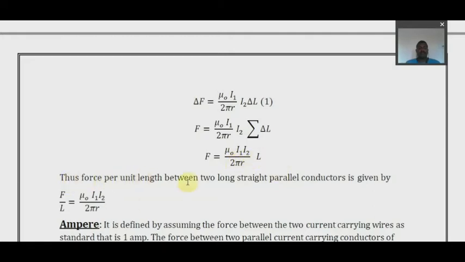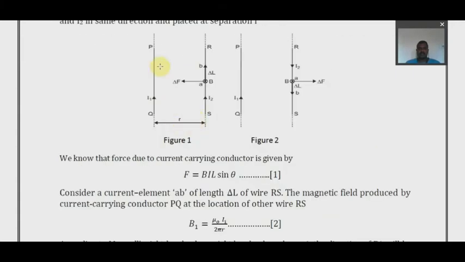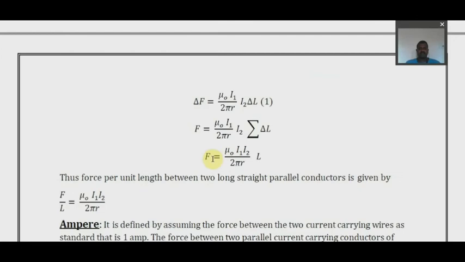Thus the force per unit length between two straight parallel conductors is given by F by L is equal to mu naught I1 I2 divided by 2 pi R. See, this is the total force acting between two conductors carrying current, which are a distance R apart. There are two conductors carrying current in the same direction and they are R distance apart. So this is the final expression: F is equal to mu naught I1 I2 divided by 2 pi R into L.